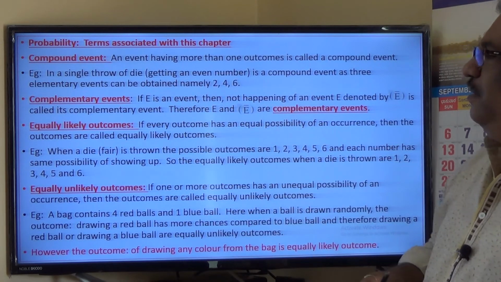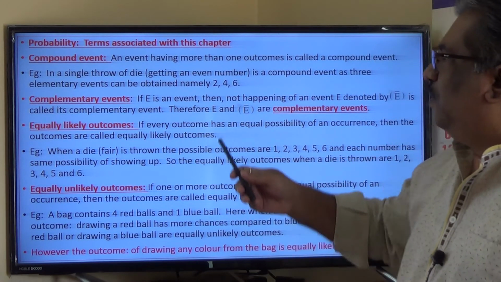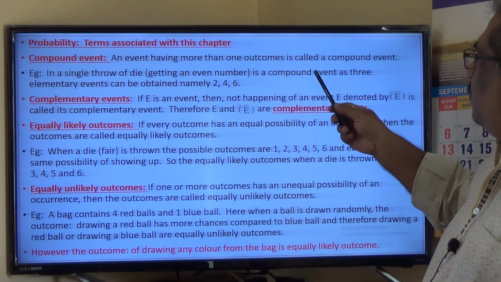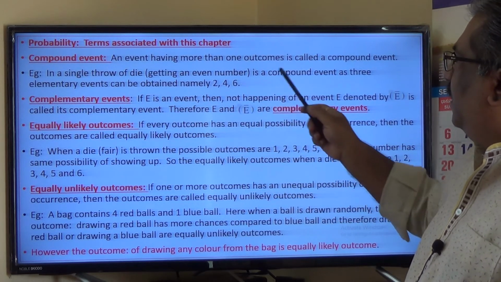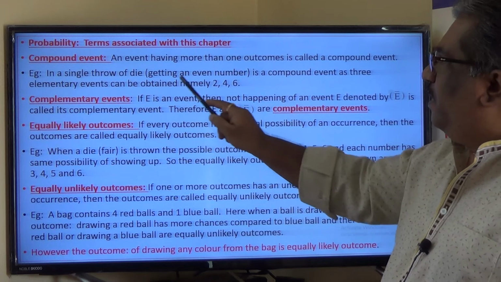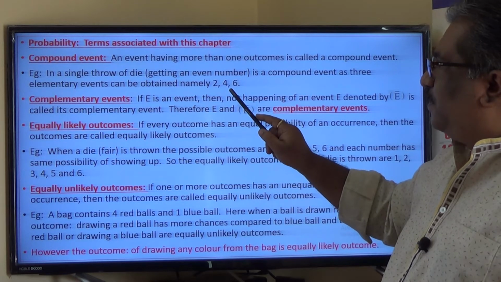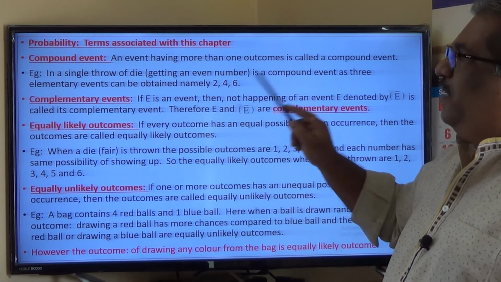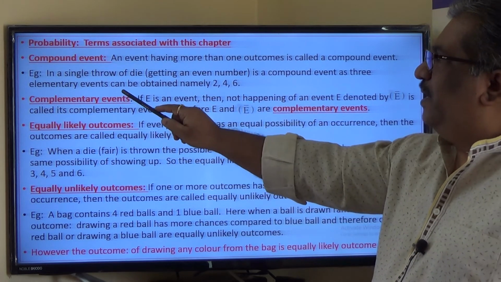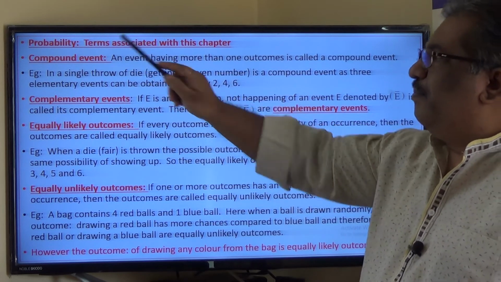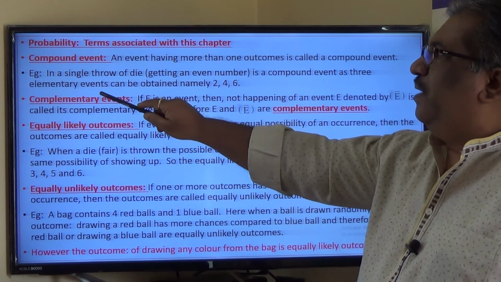Next, what is a compound event? It is an event in which more than one outcome is possible. So an event having more than one outcome is called a compound event. Example, in a single throw of a die, getting an even number is a compound event, because the possibilities of getting even numbers when we throw a die are 2, 4, 6. Individually these are elementary events, and therefore getting more than one elementary event in an event is called a compound event, or outcomes also you can say.